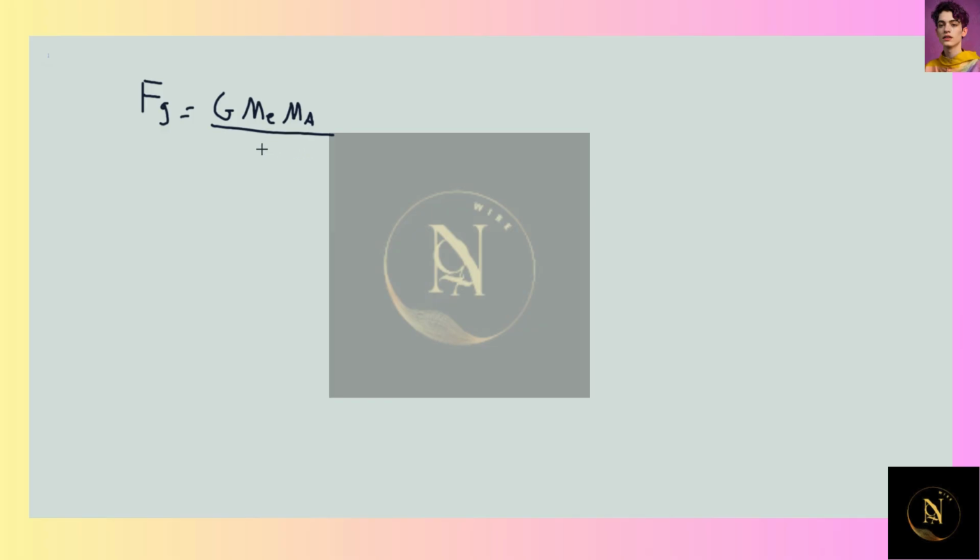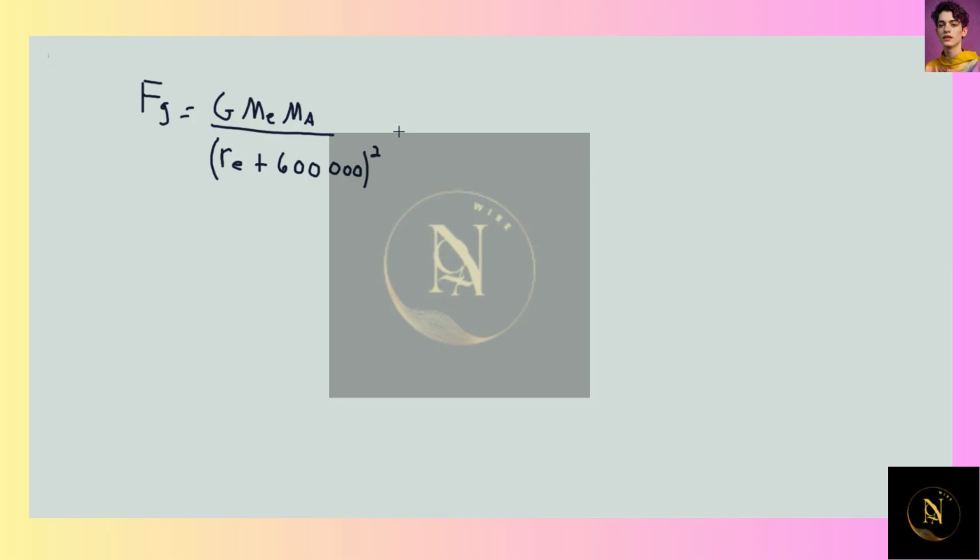Our distance, remember, we have to include the center of the Earth, or the radius of the Earth here. So it's going to be radius of the Earth plus the 600 kilometers above the surface they are. And we'll go ahead and convert that to meters. So 600 kilometers times 1,000, so 3 more zeros.